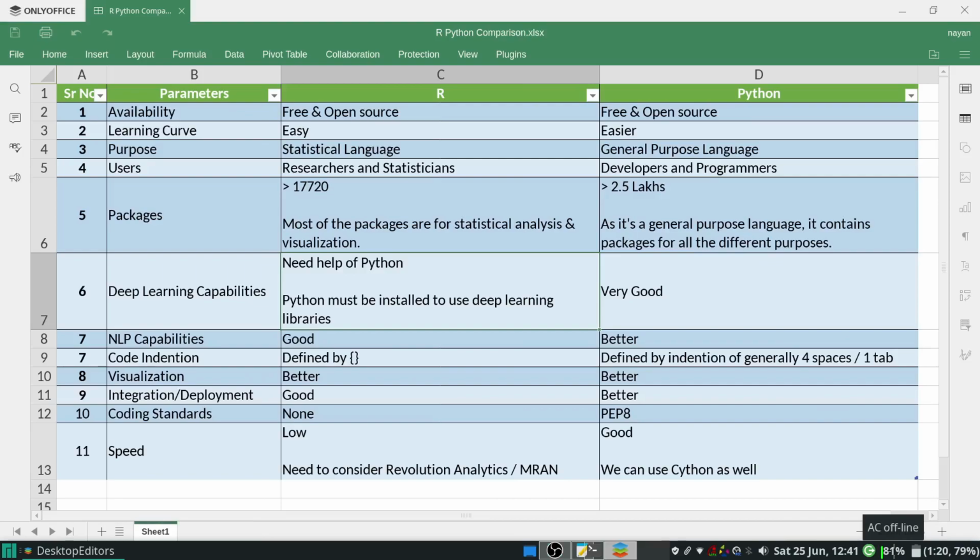Purpose. R is heavily used as a statistical language, and Python is heavily used as a general purpose language, which means R will mostly be used for any study in which statistics is involved. In Python, you can create games, create exe modules, create web applications, do web scraping, statistical modeling, machine learning.